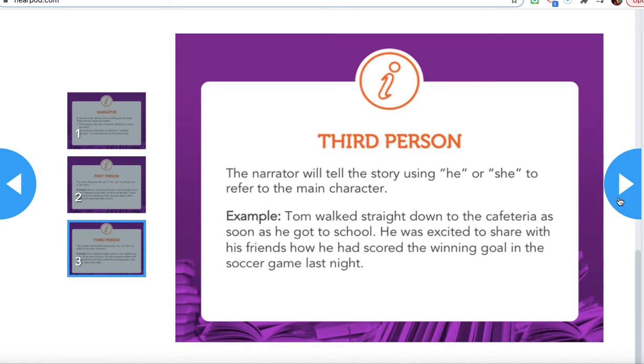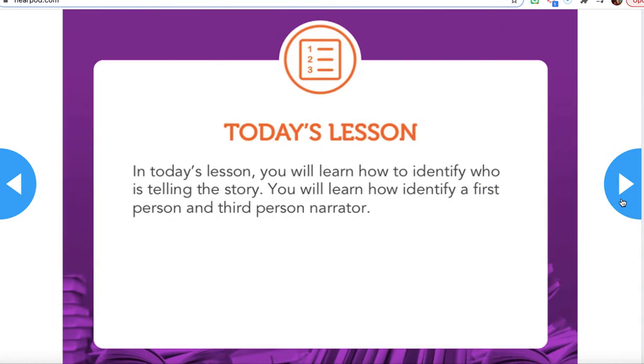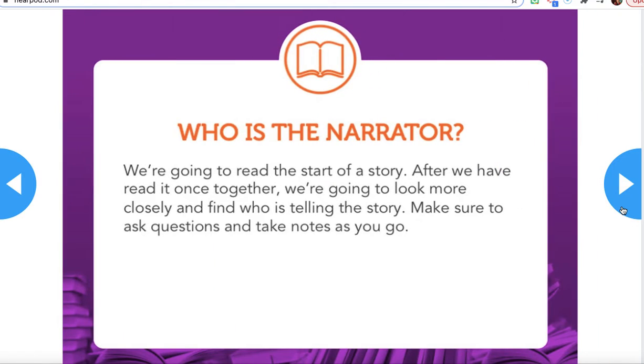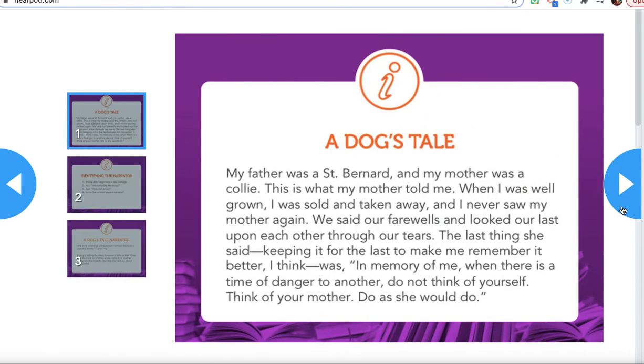Okay, let's move on. In today's lesson, we will learn how to identify who is telling the story, and we will learn how to identify a first person and third person narrator. Okay? Who is the narrator? We're going to read a story together, and after we have read it once together, we're going to look back at it and find who is telling the story and how do we know. Okay, so pay attention.